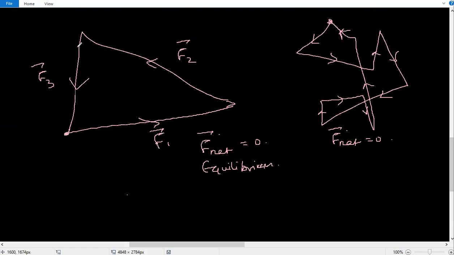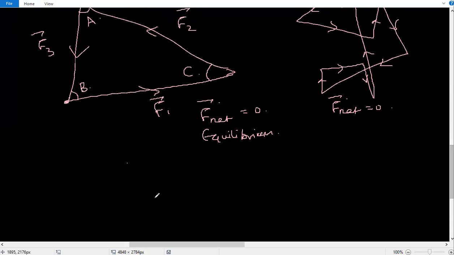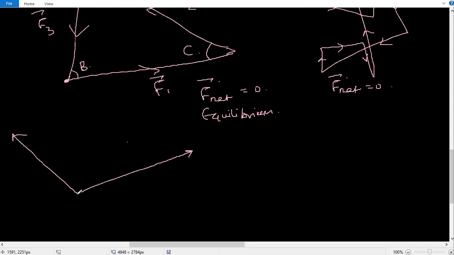This angle opposite F1, I'm going to call it A angle. Opposite F2, I'm going to call it B angle. Opposite F3, I'm going to call it C angle. So listen carefully. Suppose you had a line along this direction, and then a line along this direction, then another line along this direction. So this is my F1, this is my F2, this is my F3.